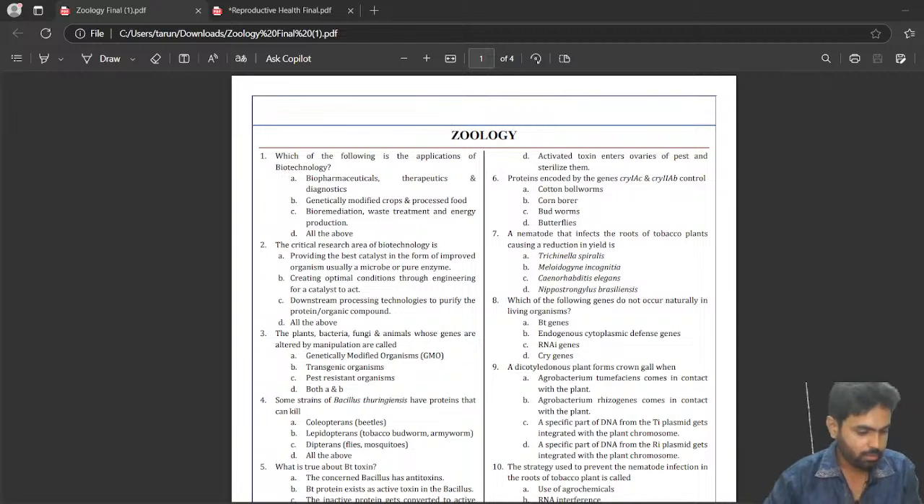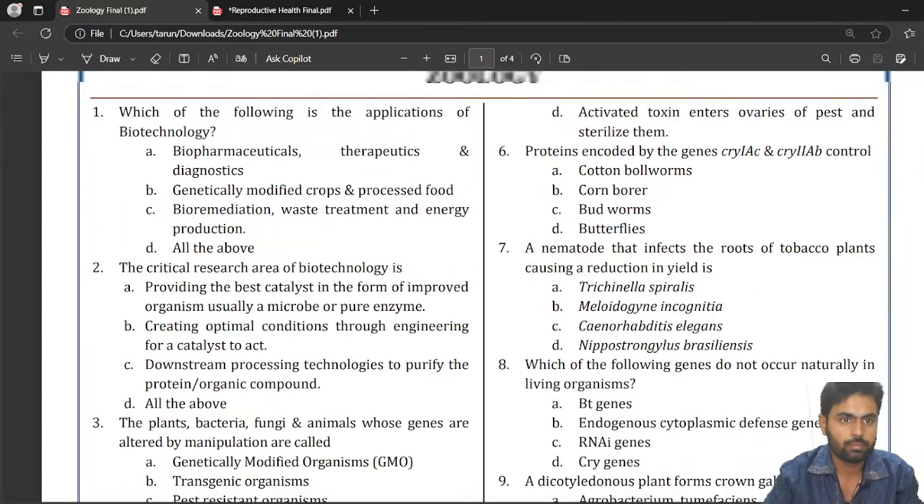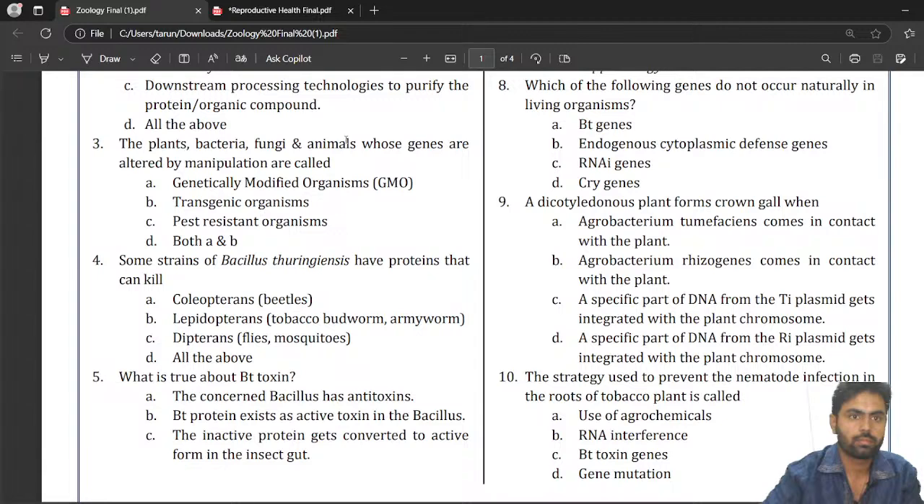So you made a mistake in question number 3. People made mistakes in question number 3. And what is that question? The plants, bacteria, fungi and animals whose genes are altered by manipulation are called: GMO, transgenic organism, pest resistant organisms, both A and B.